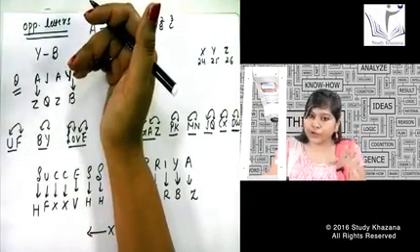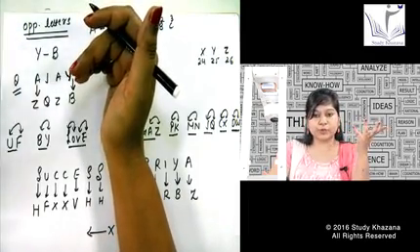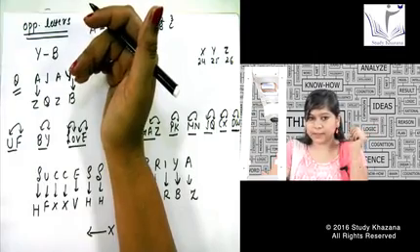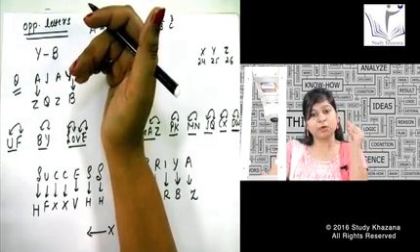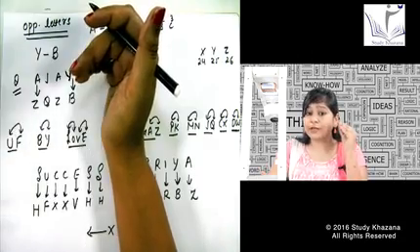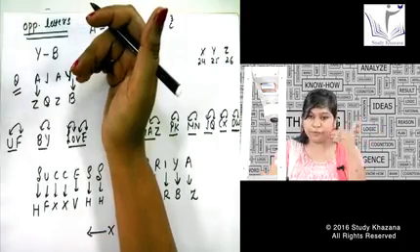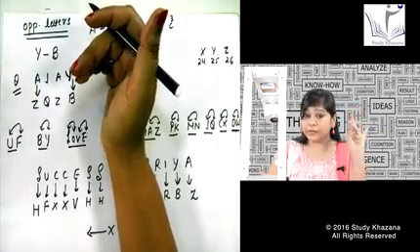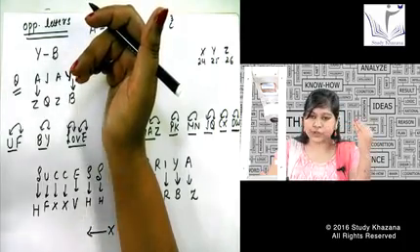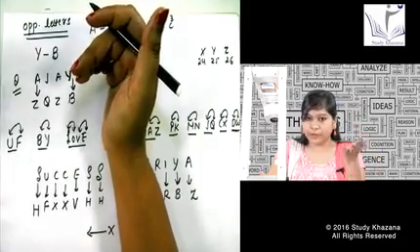The alphabets we already know, so we do not need to learn the numbers. Suppose the alphabet is T. T is 20, so T is 20. S always comes before T, and we do not have any confusion regarding S and T, so S will be 19. A, B, C, D, E, these 5 letters we do not need any calculation for. We know these are 1, 2, 3, 4, 5. Y and Z, you know, are 25 and 26.